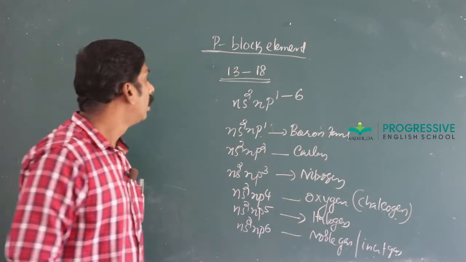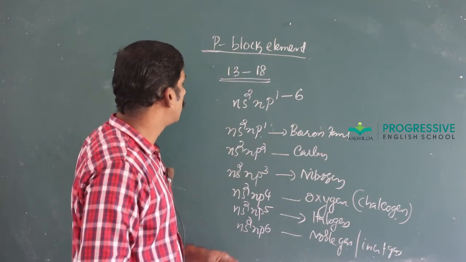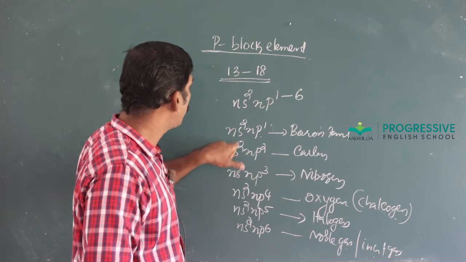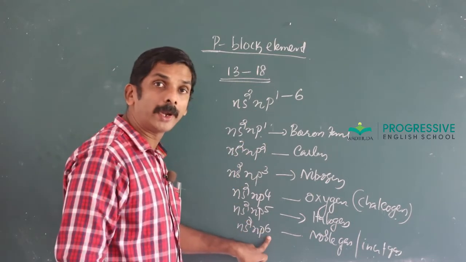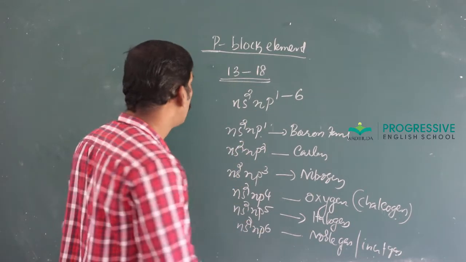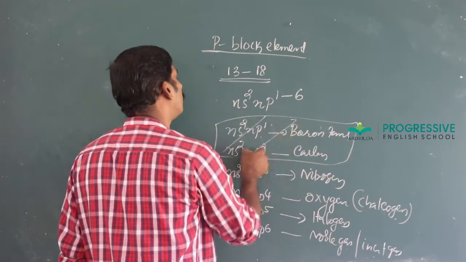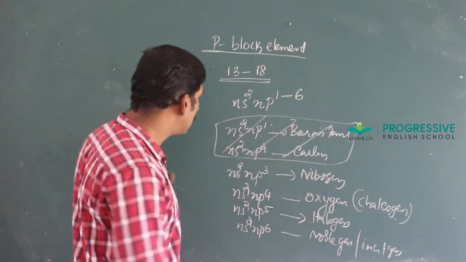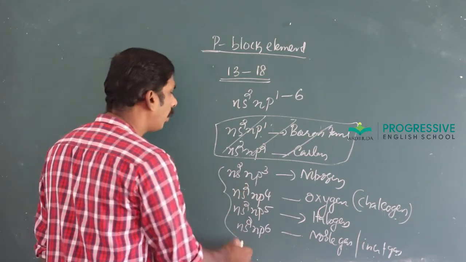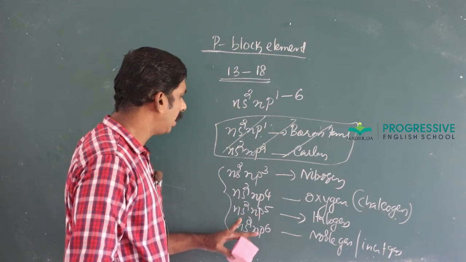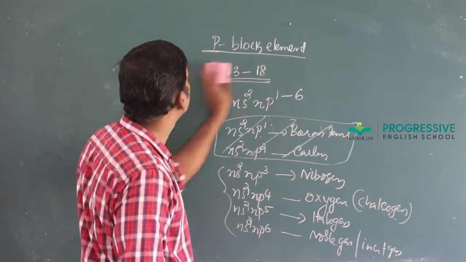These are the different blocks of elements in the periodic table, that is P block. Boron family, carbon family. P subshell can accommodate maximum 6 electrons. Among these, two are studied in previous year, and this year we have mainly 4 groups, 15, 16, 17 and 18.